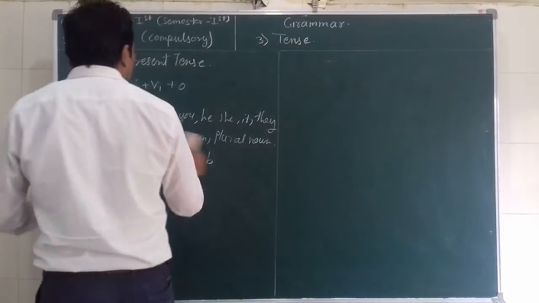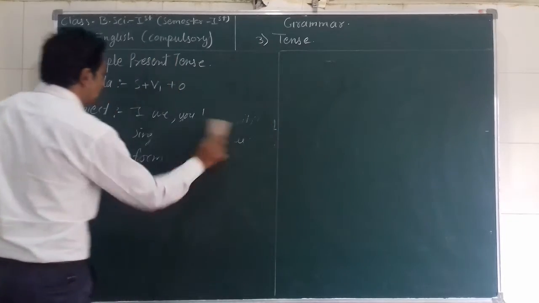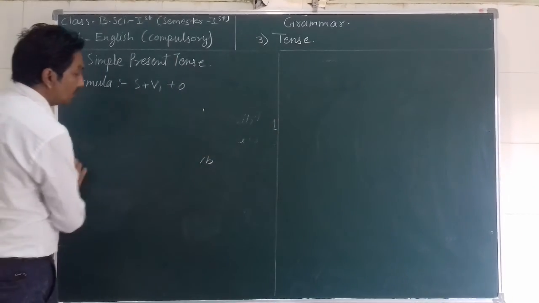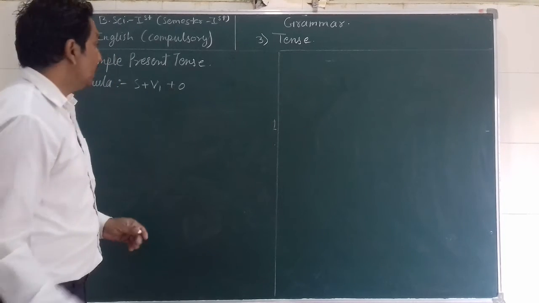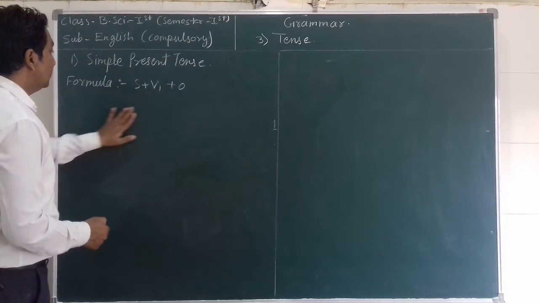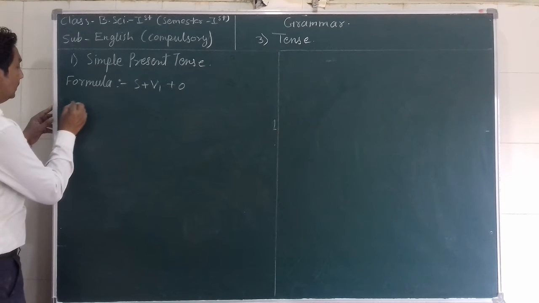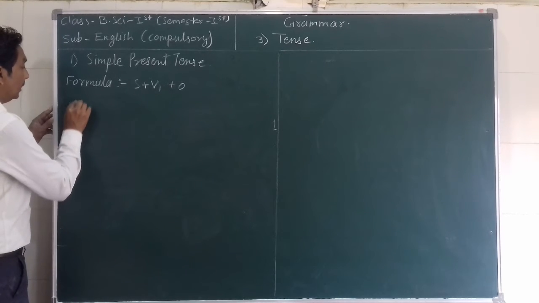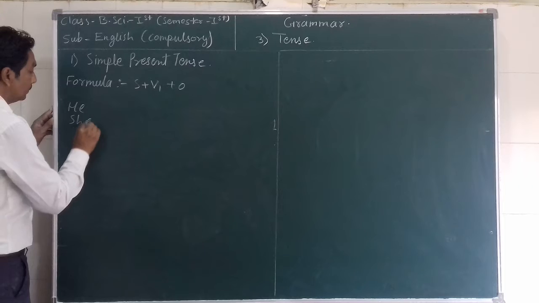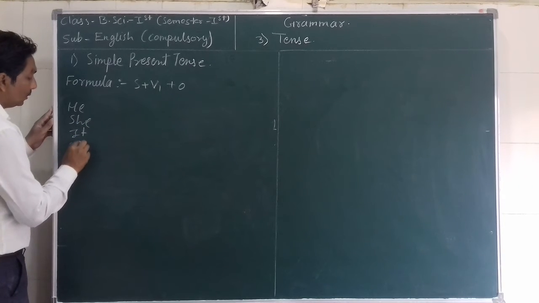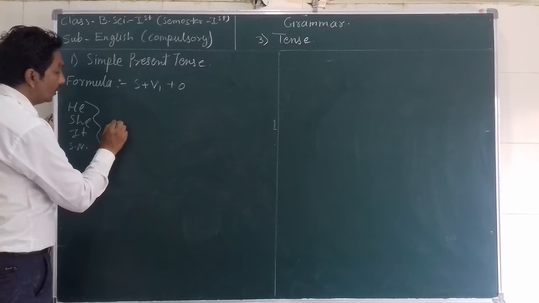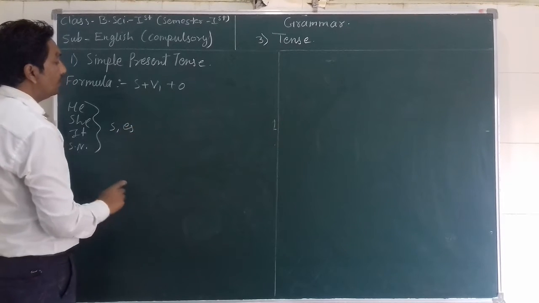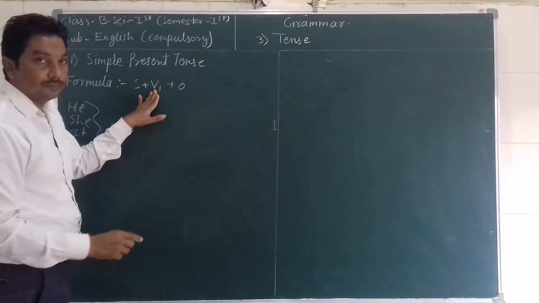So how can we make sentences in simple present tense? Today we will learn about that. So this is the formula for that. Particularly in simple present tense, if the subject is he, she, it or a singular noun, we use the s or es suffix with the verb.